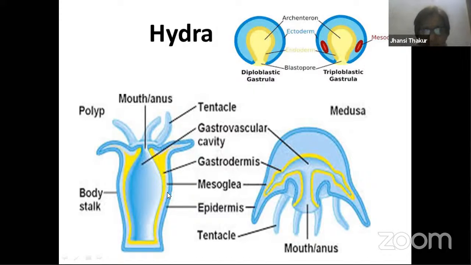In between these two, can you see the light colored layer? That one is nothing but the coelom that we have studied over here. So outer ectoderm, inner endoderm. The outer one is epidermis, and the inner endodermis is gastrodermis here. In between these two, there is one small layer, and that small layer in hydra, we call mesoglea, or mesenchymal cells are present, we say. It is non-living. That means there is no living material, no cells are formed, only fluid is present.